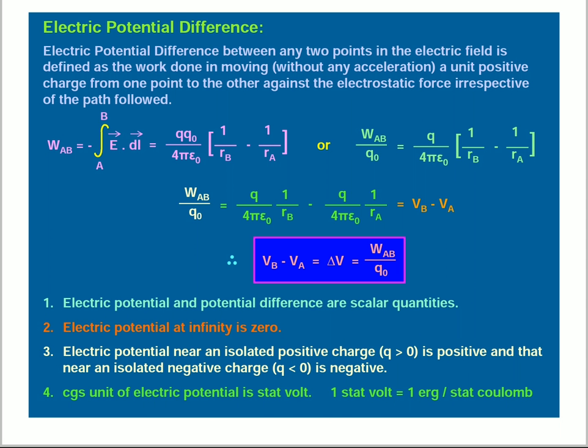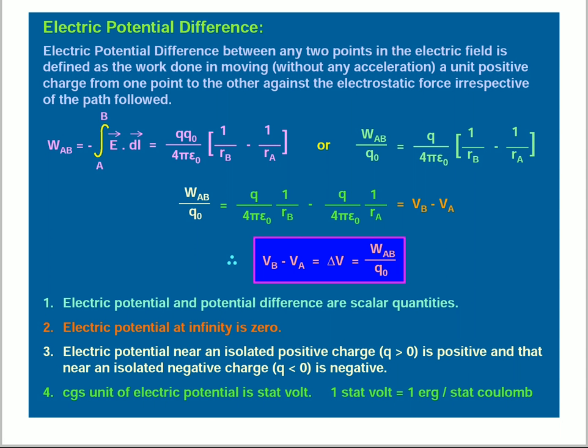VB minus VA is equal to delta V, which is equal to work done A to B divided by q naught. Here, first point: electric potential and potential difference are scalar quantities. We know that scalar quantities are physical quantities having no direction, only magnitude. Electric potential at infinity is 0.